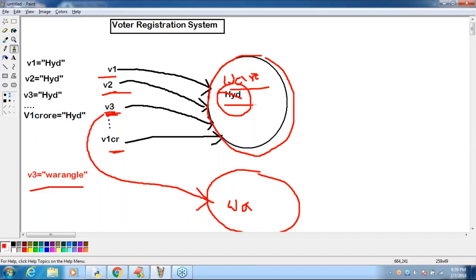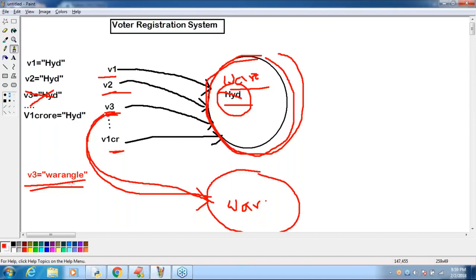Sir, now V3 equal to Hyderabad will be gone because V3 is Warangal, right? Now onwards V3 points to Warangal only. But still this object is there. This object is used by the remaining references. Clear? Are you able to understand? Next, Nirmal Kumar, you are asking some doubt.